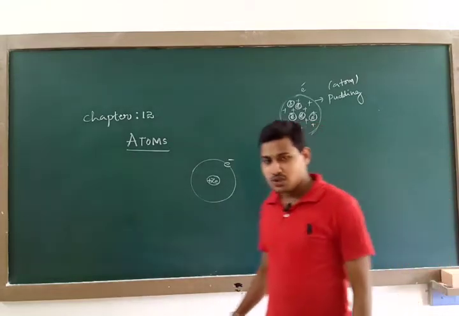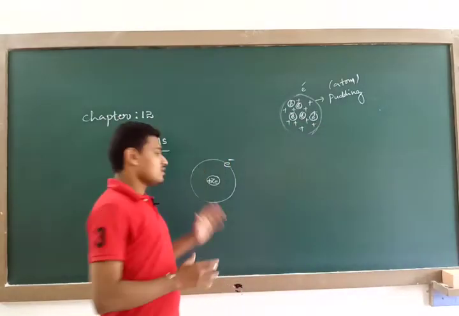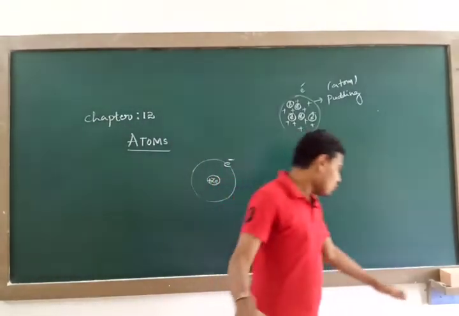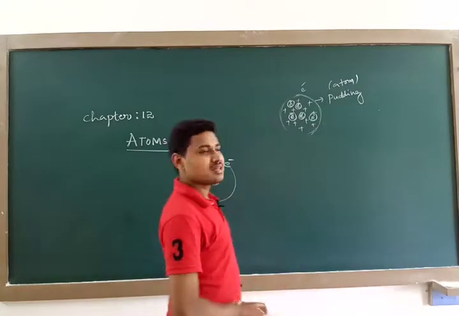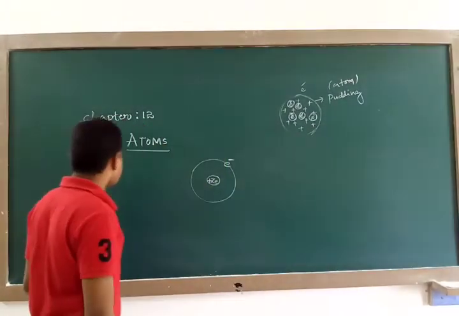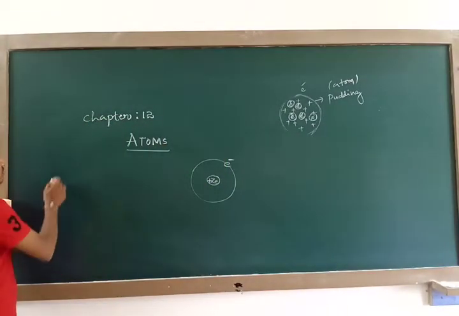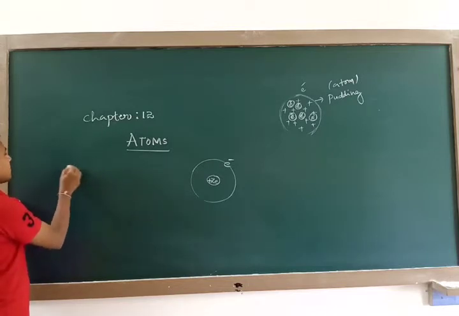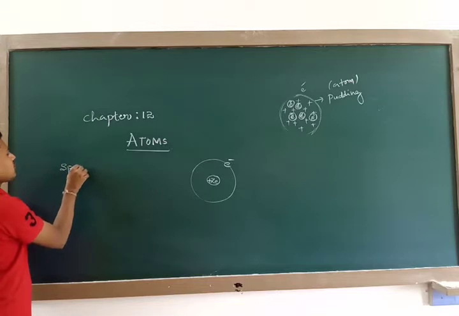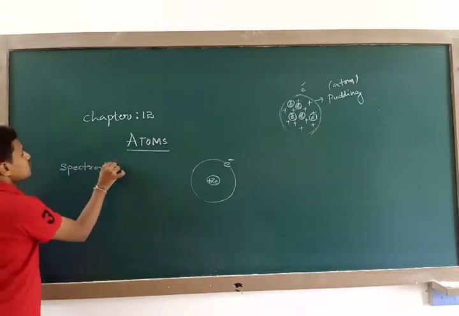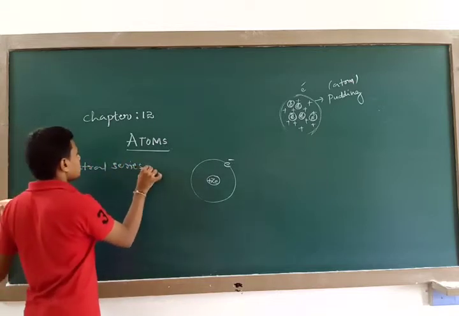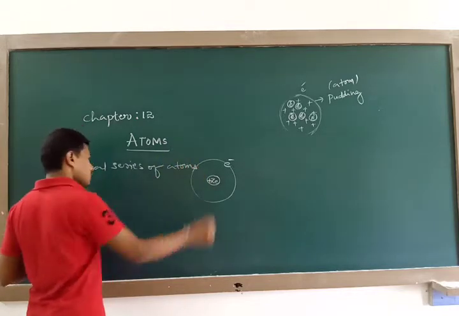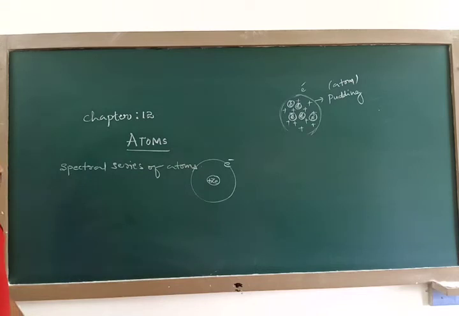But Rutherford was also not successful with his atomic theory. Rutherford's atomic theory also failed. Why? Because he was unable to explain. So Rutherford's theory also has some limitation, because it is unable to explain the spectral series of atoms.